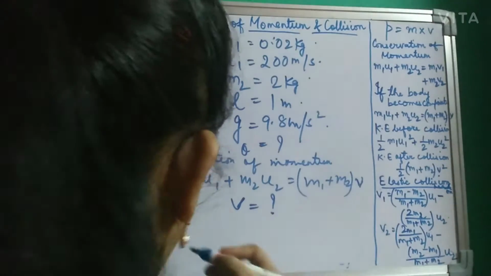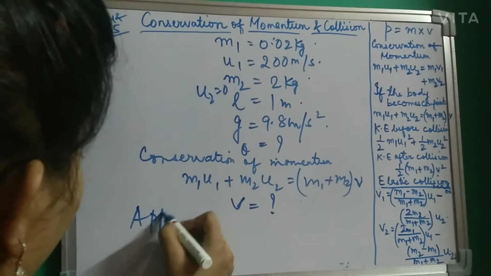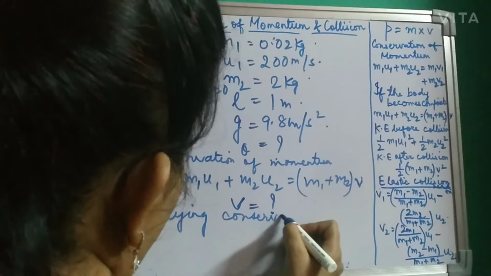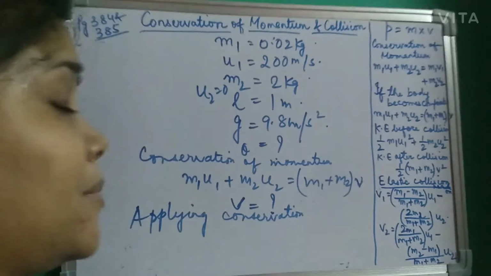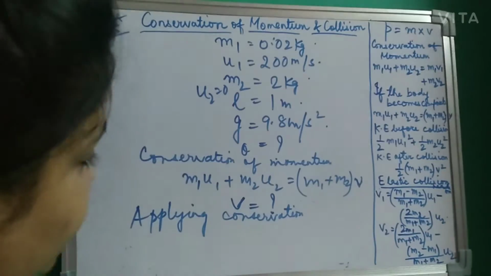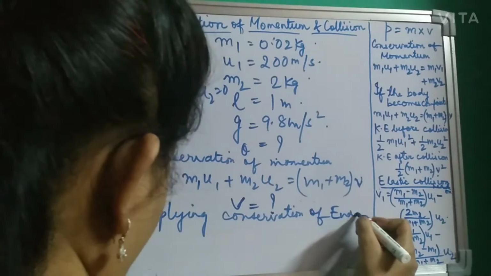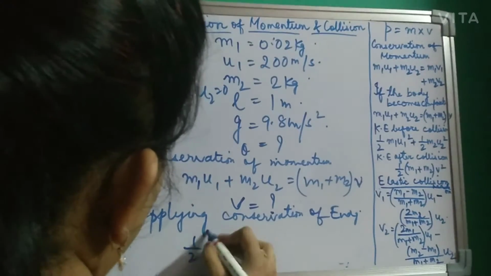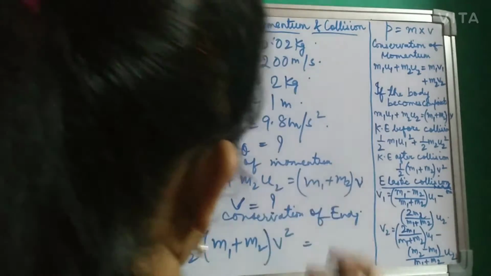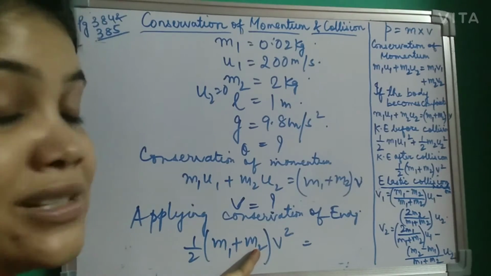So we have used the conservation of momentum. Now applying conservation of energy. What is conservation of energy? The kinetic energy before collision is equal to the kinetic energy after collision. So what we are getting here? Half (m1 plus m2) v square. What is m1 plus m2? This is the first mass and this is the second mass.